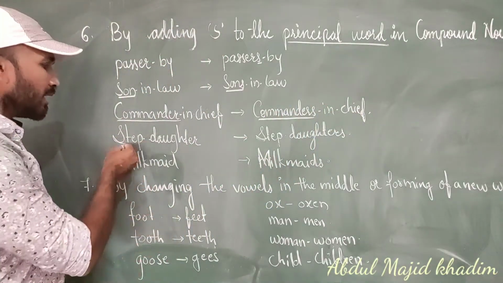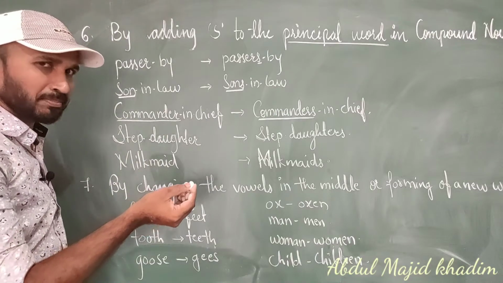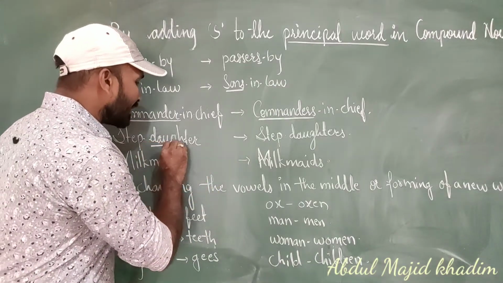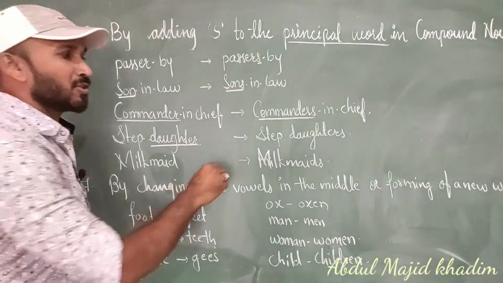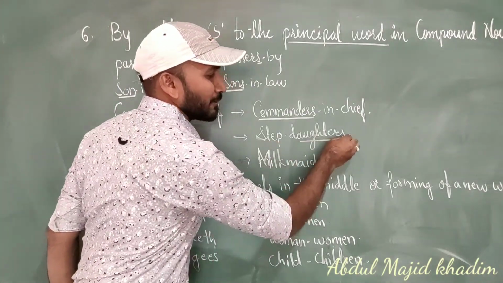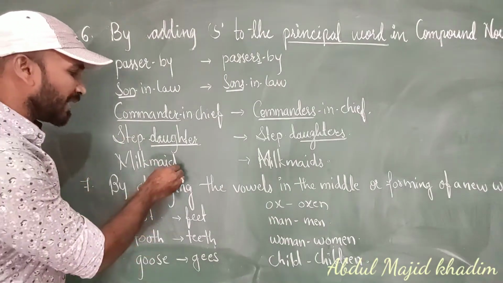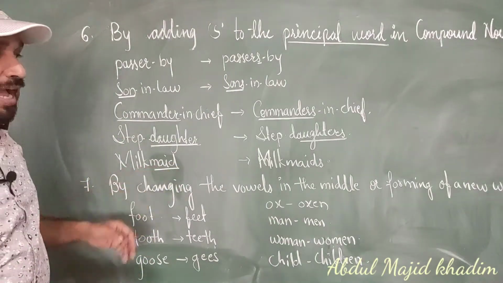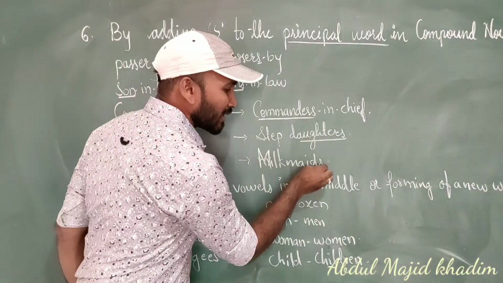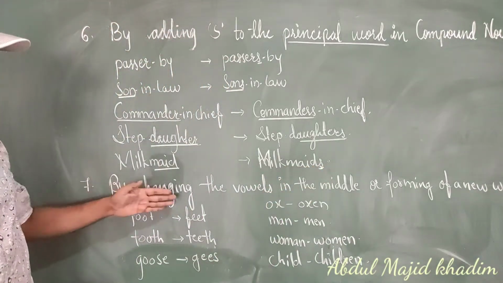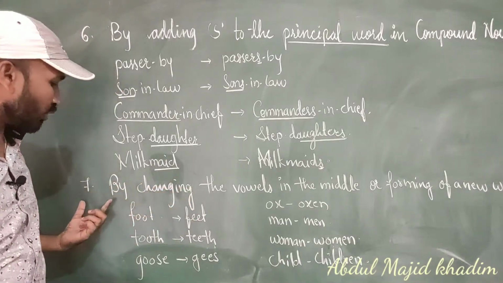Stepdaughter. Here 'step' is not the principal word, so what do we have to do? We have to add 's' to daughter. So, stepdaughters. Milkmaid: here 'maid' is the principal word, so we have to add 's' to maid. Milkmaids.